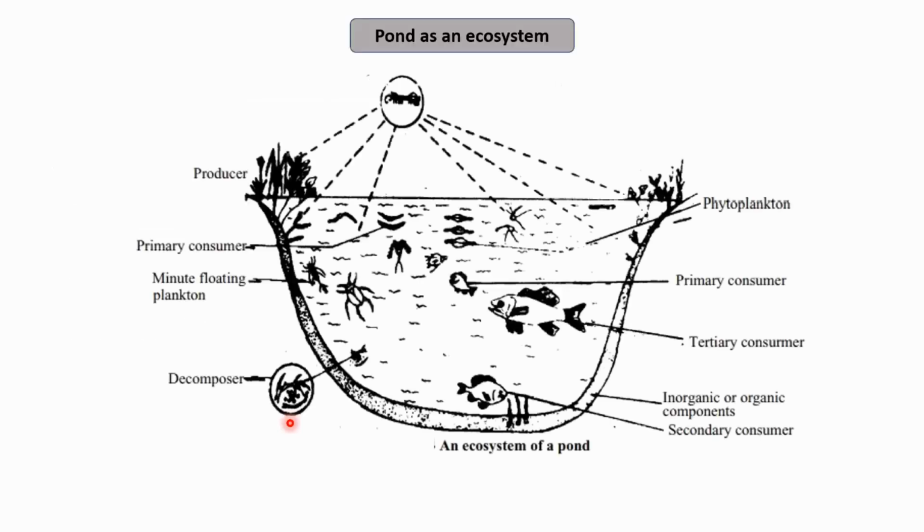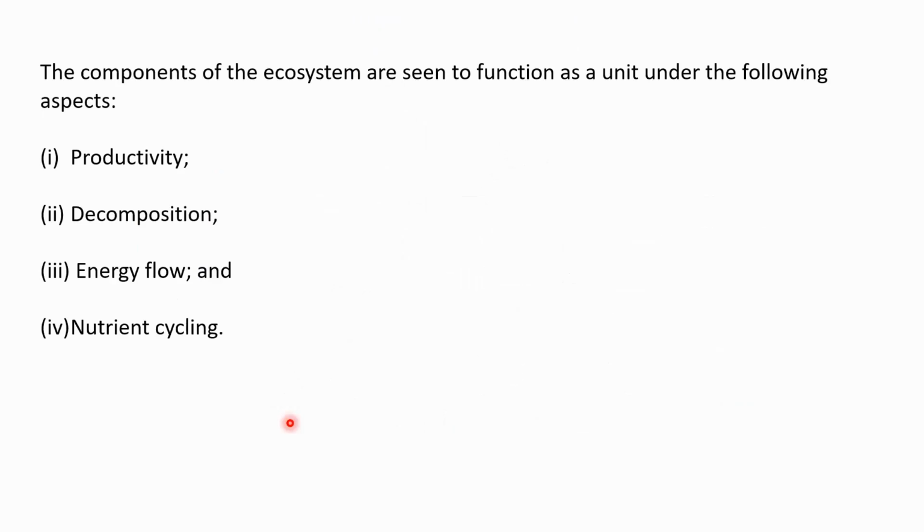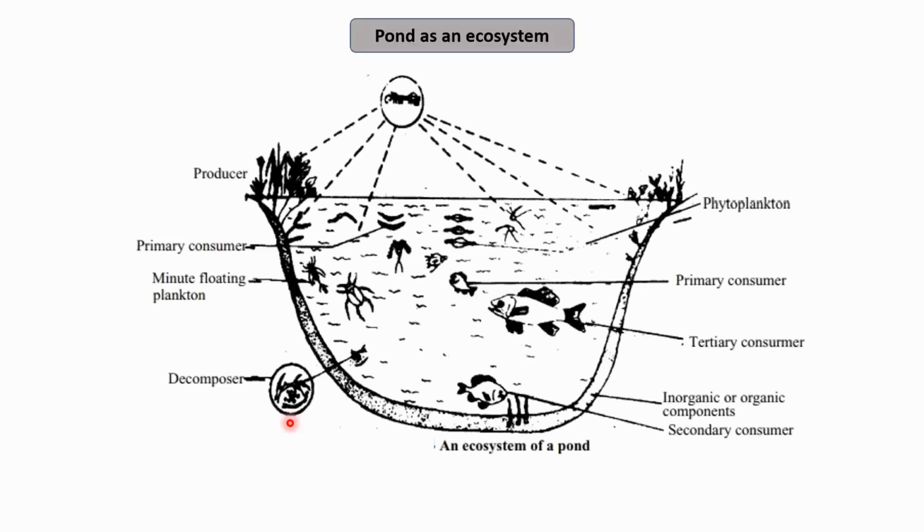So before proceeding further, I would first like to give you an example of a pond as an ecosystem, which is described well in the NCERT as well. The pond, as we know, is an ecosystem. So how is this small pond described as an ecosystem? This small pond has both abiotic and biotic factors that interact among themselves. Firstly, the abiotic factor that is present in the pond is water.